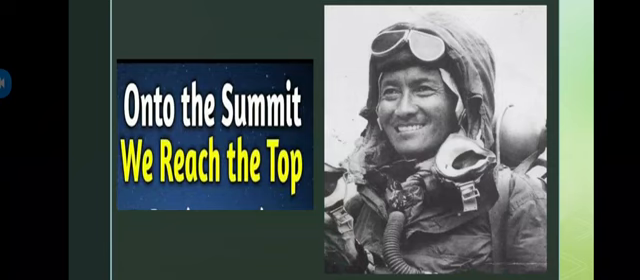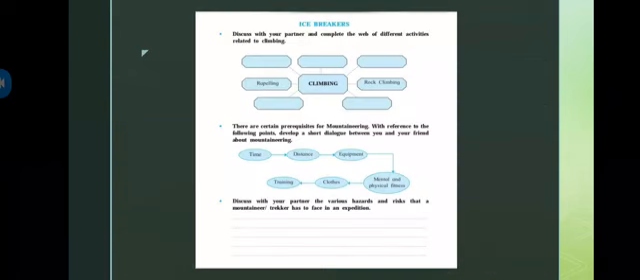That's what he's discussing in this chapter: how they reached there, whether it was difficult or easy, or what exactly the whole scenario and experience was. That's what he is discussing and sharing with us through this chapter.